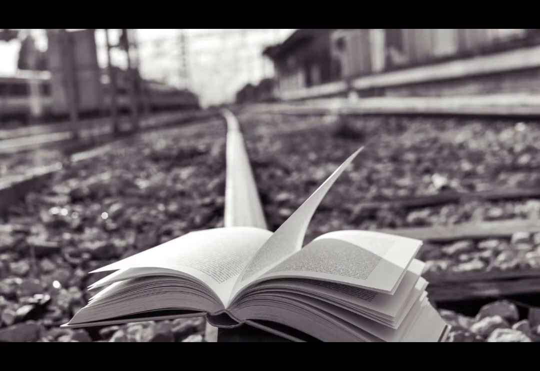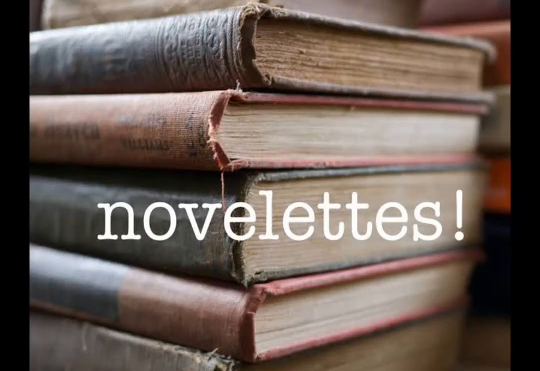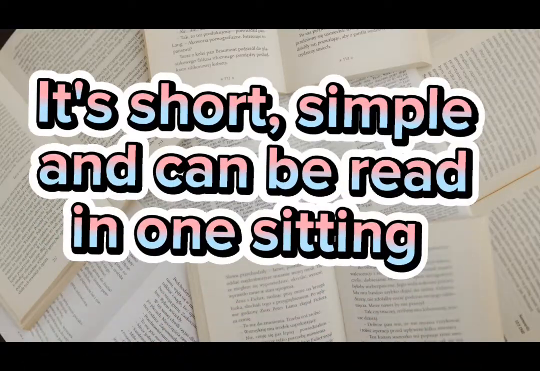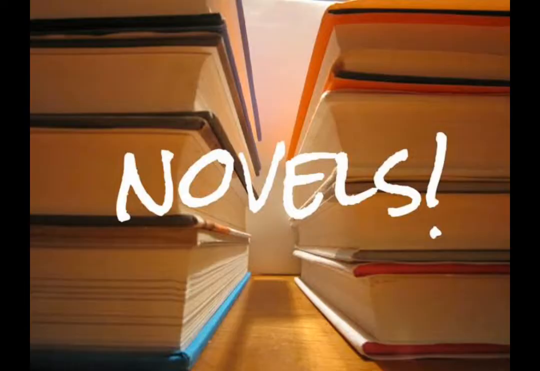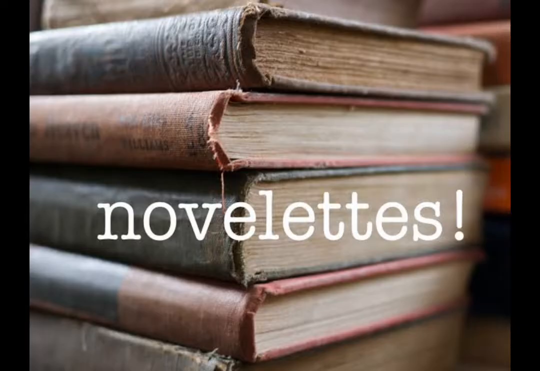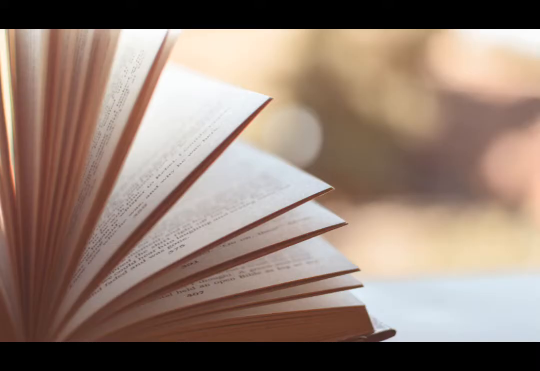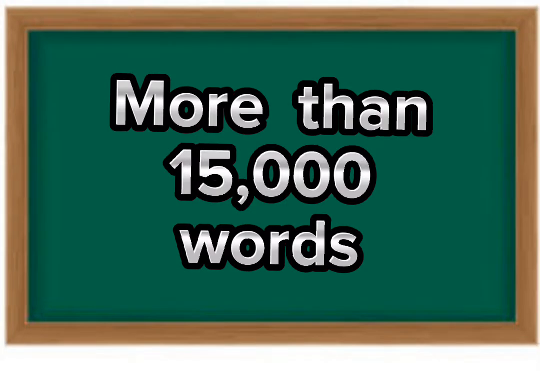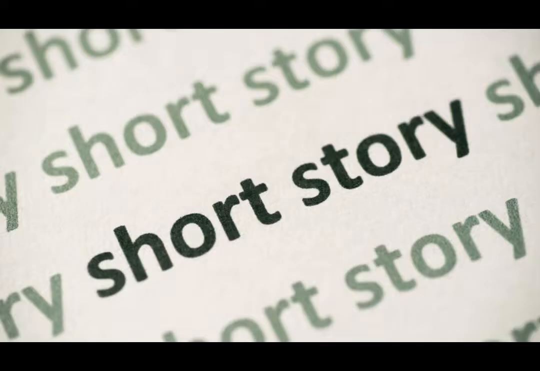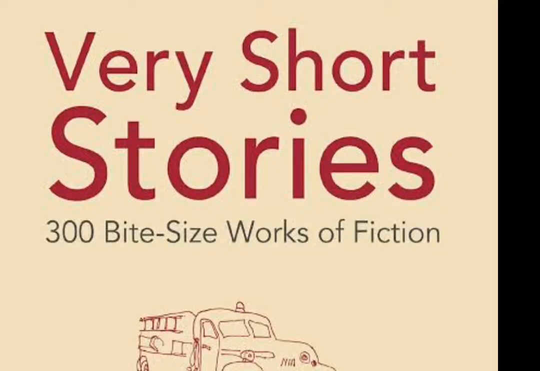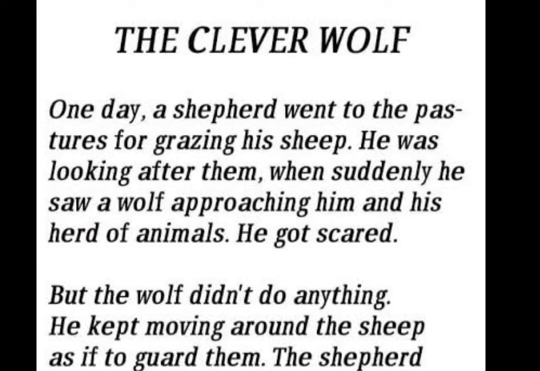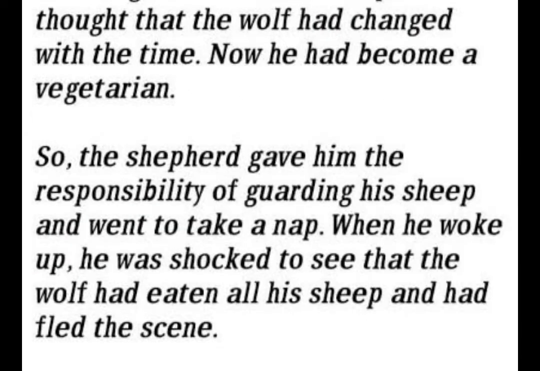A novel is usually more than 15,000 words, while a novelette is short, simple, and can be read in a sitting. The difference between novel and novelette is the length. A novelette has the maximum of 10,000 to 14,000 words, while a novel has more than 15,000 words. Also, short story is another form of fiction. It is smaller than a novelette. It is an account of a single event or some related events.